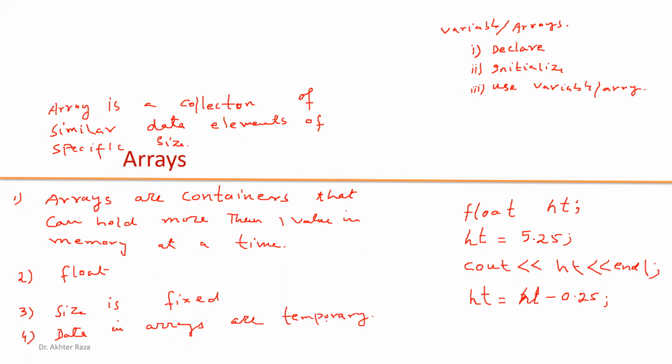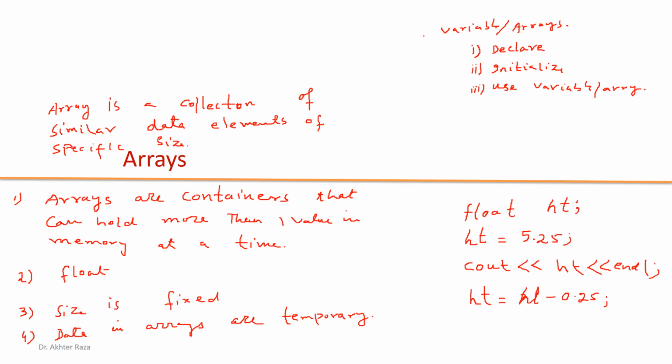Means it has in RAM. If we close the program, then data will be lost. So before leaving the program, we must save the values of the array into a file on your hard disk. If you do not save the values of the array into the hard disk in a file, then all the data we have in the array is lost.